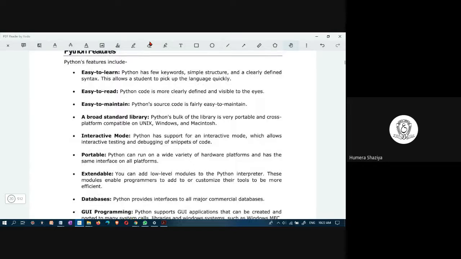The Python features include: it is easy to learn, easy to read, and easy to maintain. As we go along and write Python programs, you will find it very easy. It has huge library support, and it operates in interactive mode. It is portable. You can run Python on a variety of hardware platforms. It is extendable. You can extend Python by adding features to the Python interpreter.